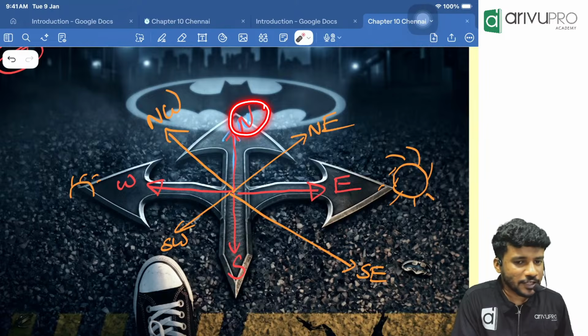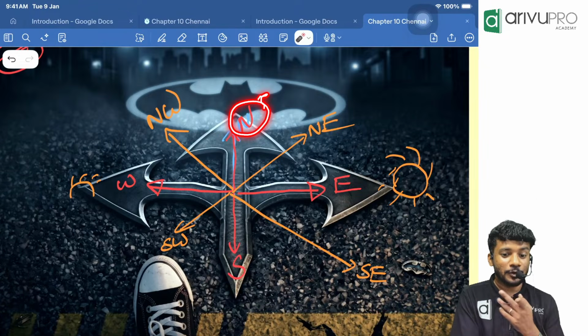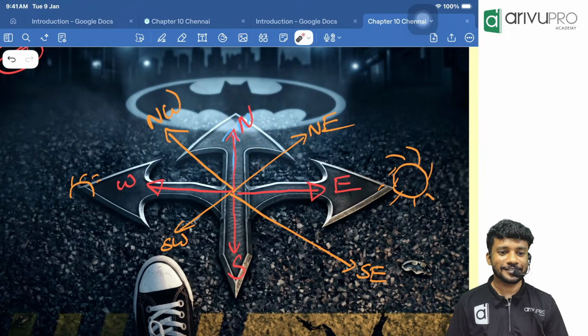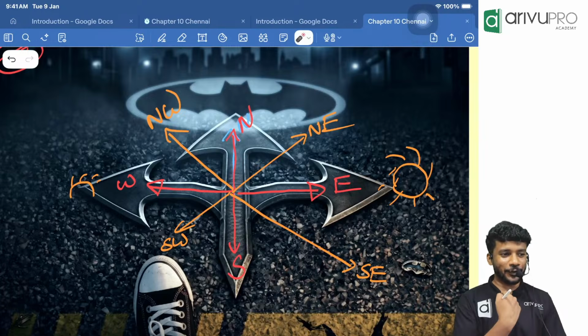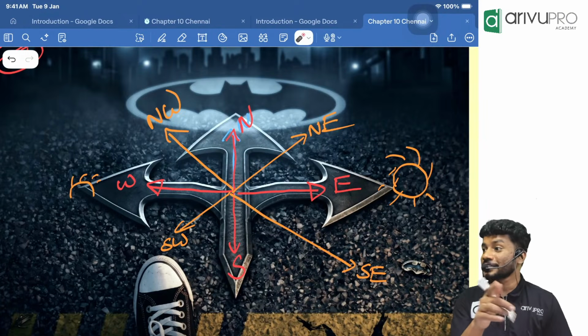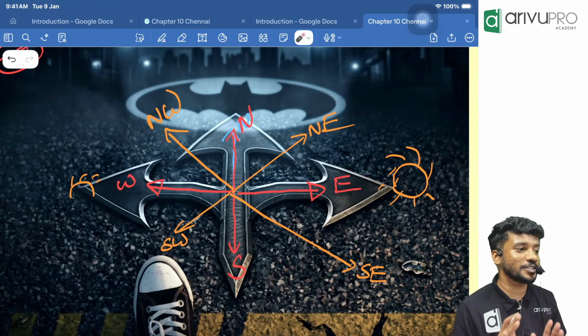North is in front of us, so you are looking towards the north direction. With respect to you, in which direction am I looking? You are looking north. Then I will be looking in the south direction. You should consider the opposite.